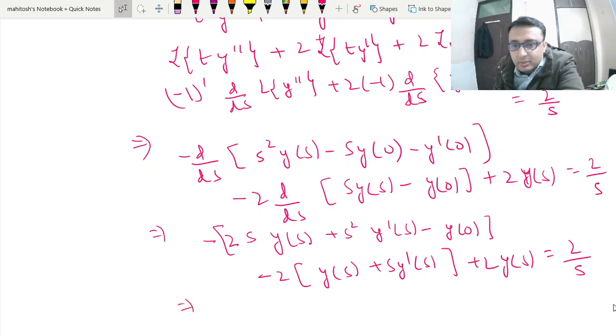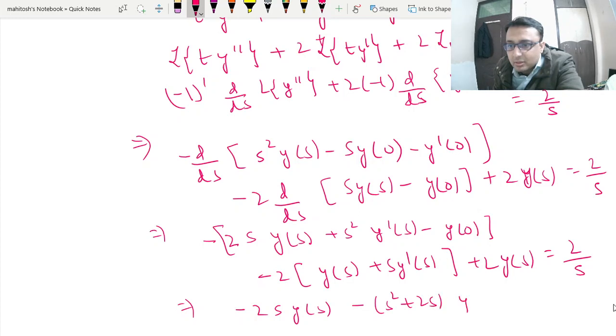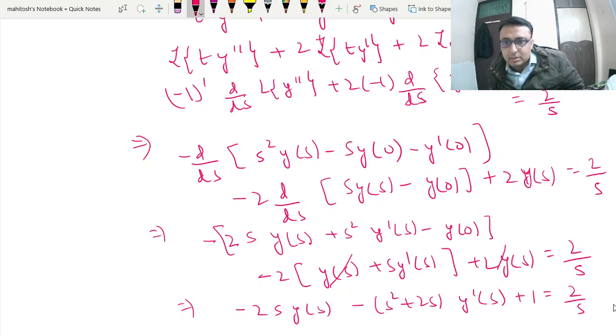So we can club the terms equally, so this is minus 2 s y minus s square plus 2s y dash of s plus 1 is equal to 2 by s. Now what we have done, we can see over here this and this goes off, so what we have here is minus 2sy, and this term is minus of 2x square. So this is minus of 2x plus x square by x minus 0,